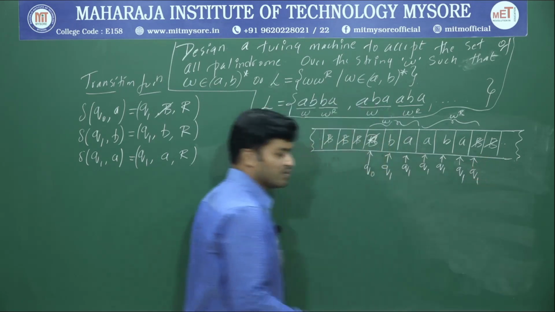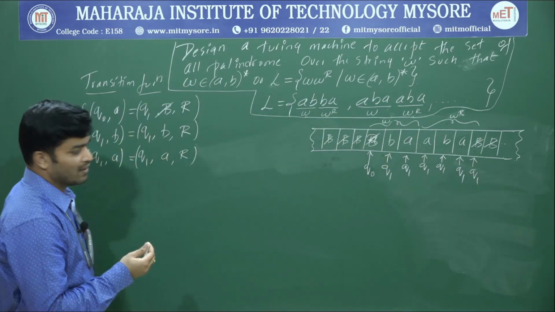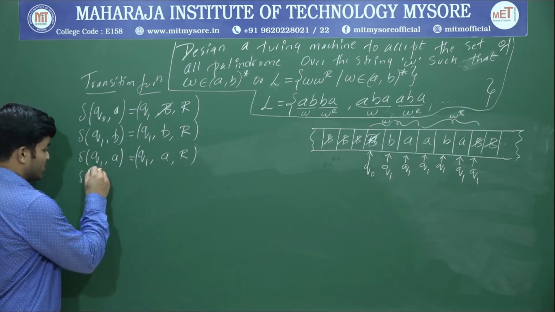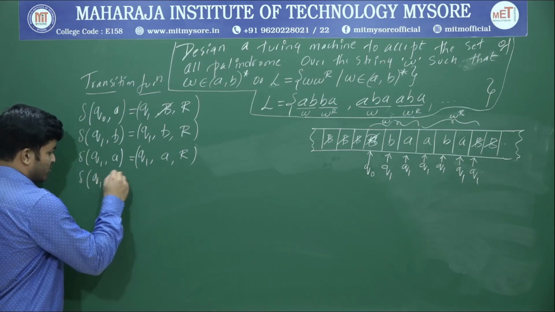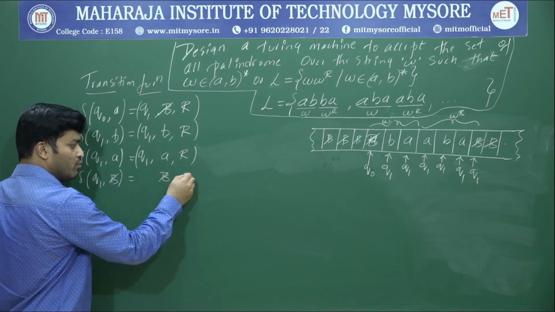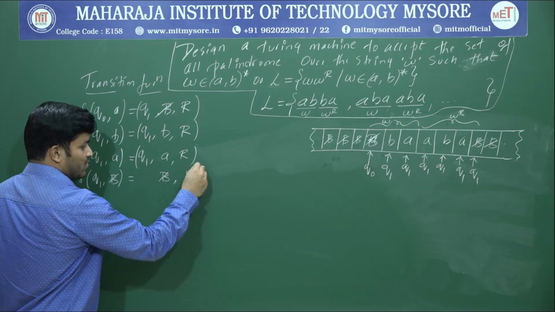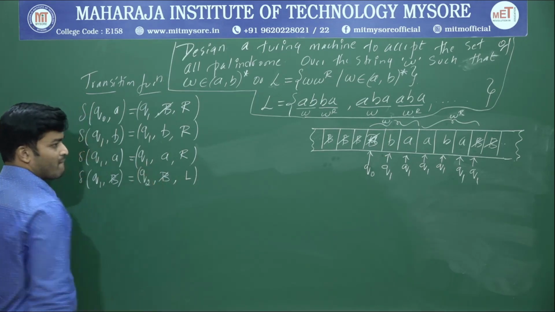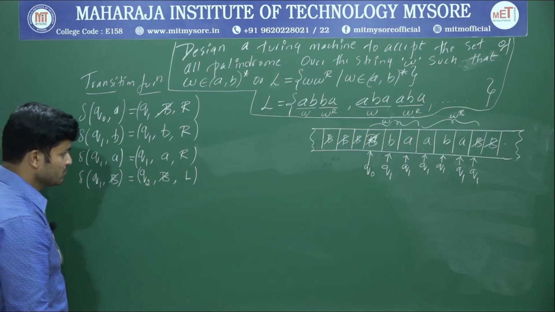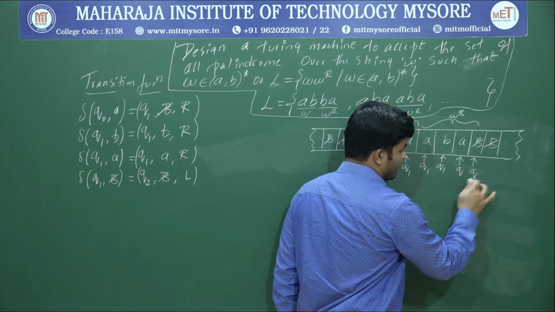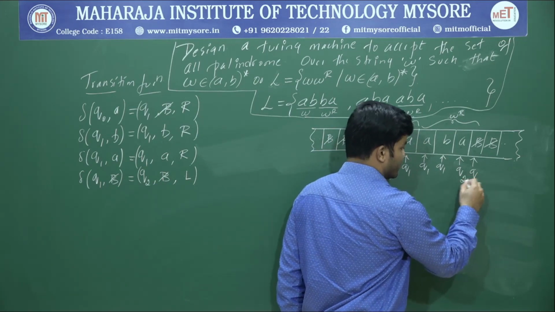So Q1 upon blank space, that is our requirement. I got the rightmost blank space. So once I got the rightmost blank space, what is Q1 upon blank space? We will maintain that blank space as it is. Now we will move to which side? Left side, by changing state to Q2.